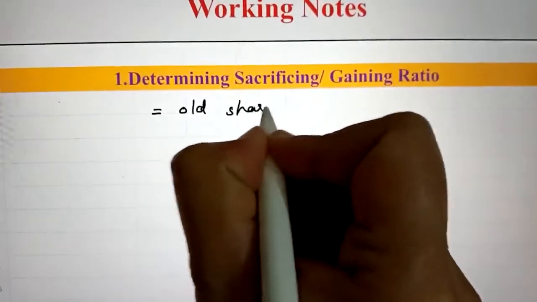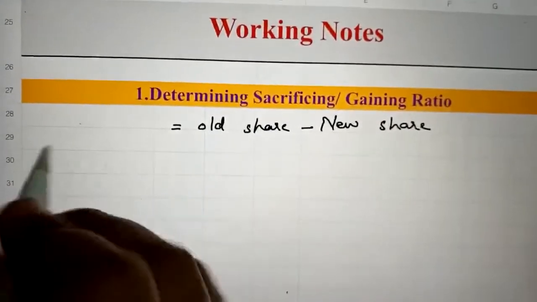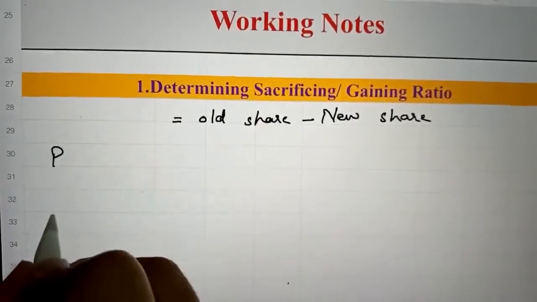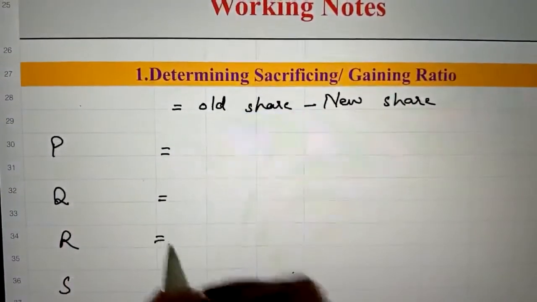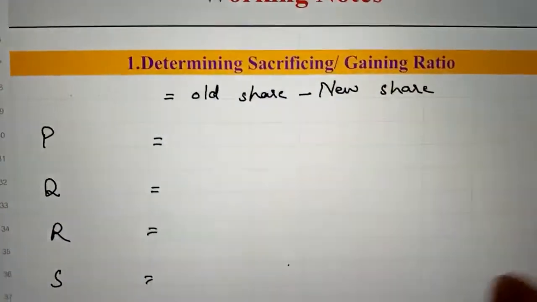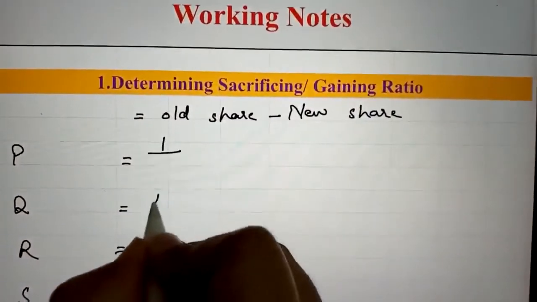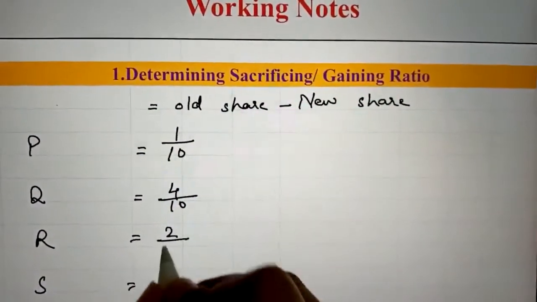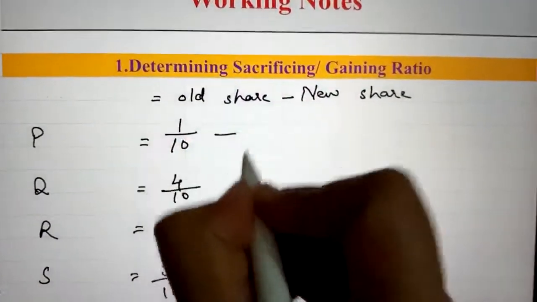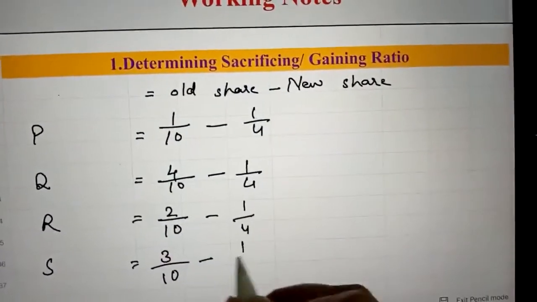Old share minus new share. There are 4 partners, P, Q, R and S, and their old share is given 1:4:2:3, that is 1/10, 4/10, 2/10 and 3/10, and their new share is equal, so 1/4, 1/4, 1/4 and 1/4.